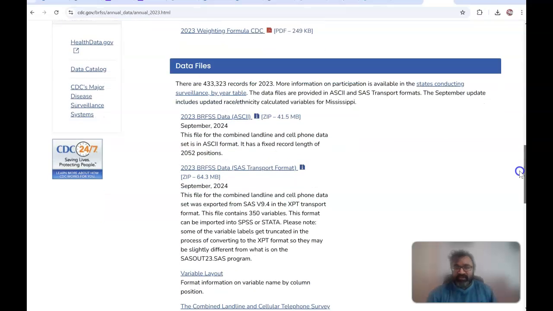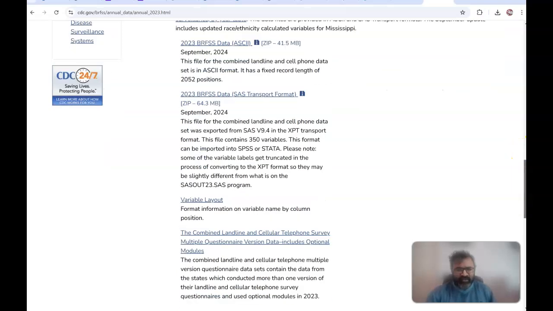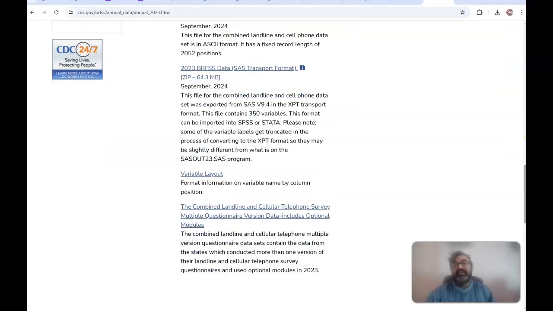So most of this actually is very important because you can conduct a lot of different analyses. And remember, when you're doing BRFSS, you want to apply sample weights. Without that, your analysis is inaccurate.